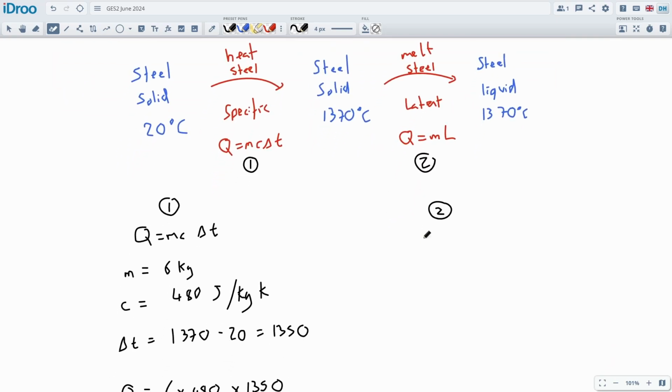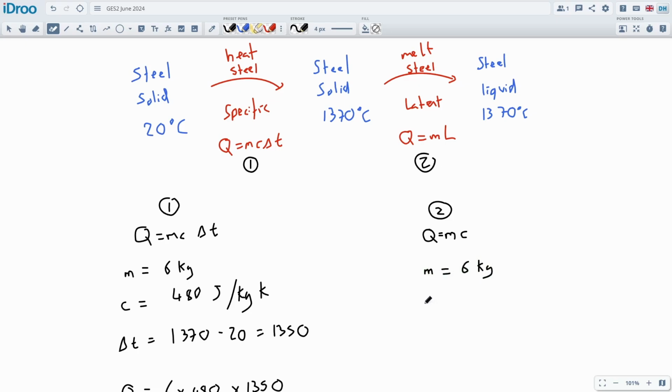So we're just going to do a Q. I just like to use Q = mcΔT. Q is equal to mc delta T, but without the delta T, because there's no temperature change as we go through melting. We go from the 1370 liquid solid to 1370 liquid. So the mass is still the same as 6 kilograms.